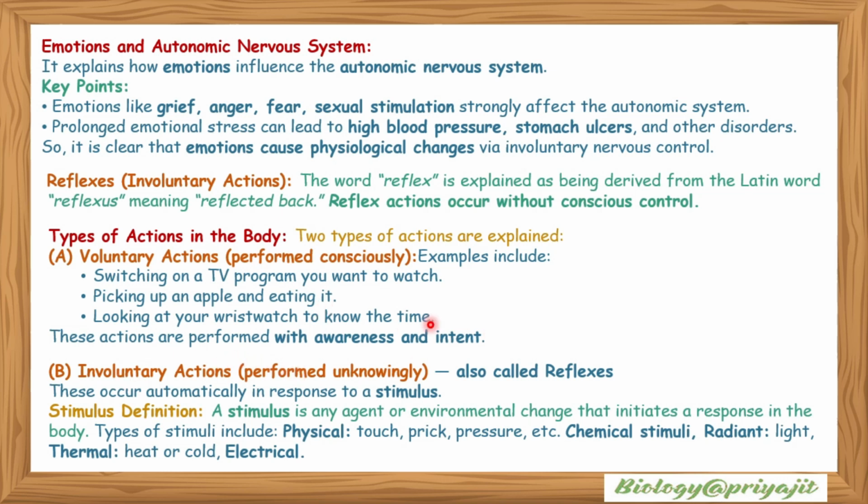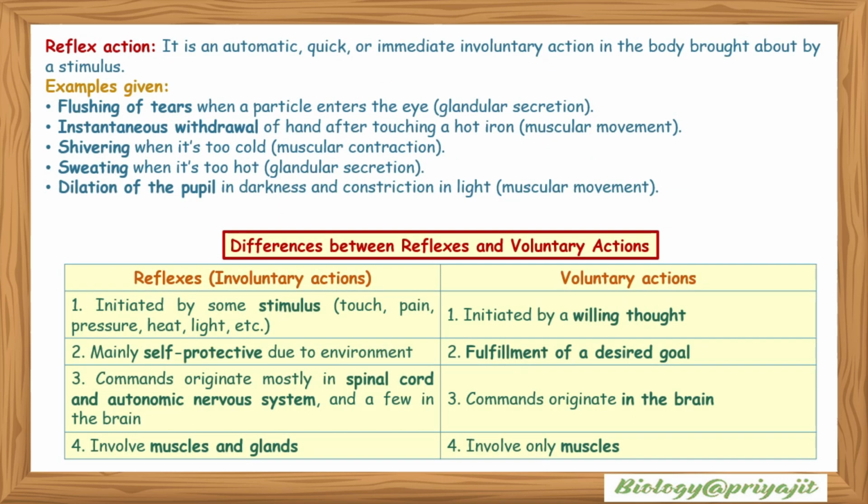Involuntary actions, which are performed unknowingly, are also called reflexes. These occur automatically in response to a stimulus. The definition of stimulus: a stimulus is any agent or environmental change that can initiate a response in the body. Types of stimuli include physical, such as touch, prick, pressure, etc.; chemical stimuli; radiant light; thermal stimuli, which is heat or cold; and electrical stimuli, etc. Reflex action is an autonomic, quick, immediate, involuntary action in the body brought about by a stimulus.